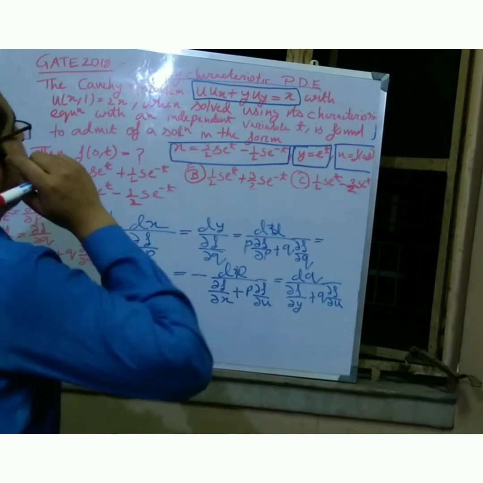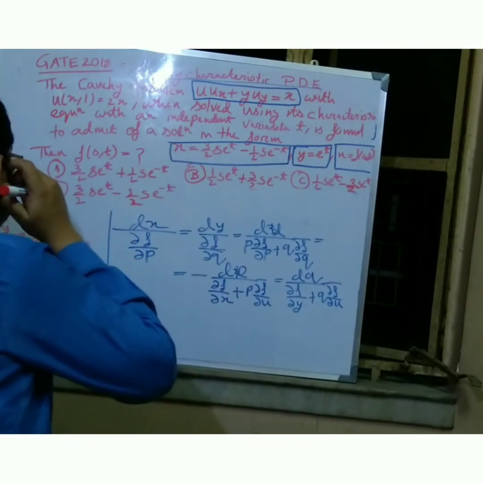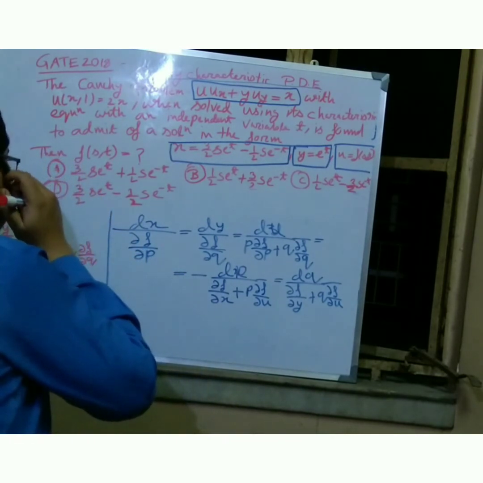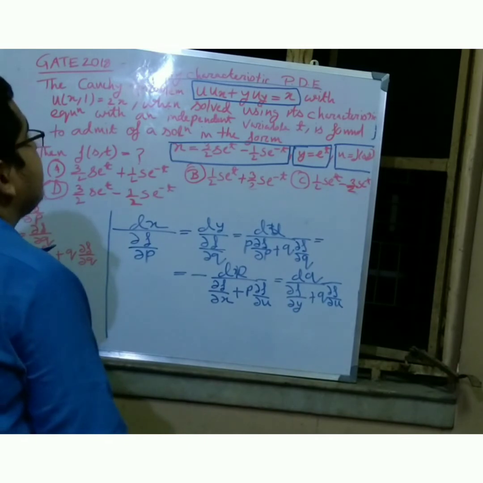This is the formula, friends. P into del f by del p and q into del f by del q.